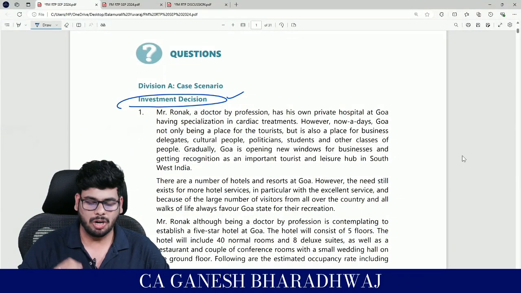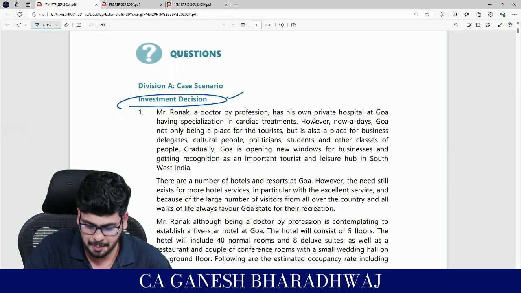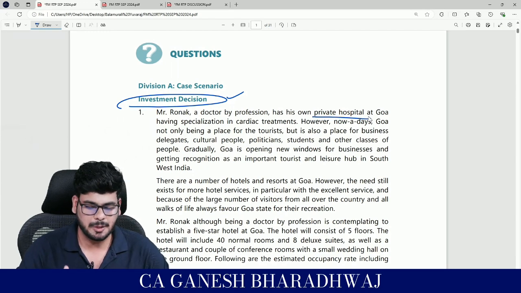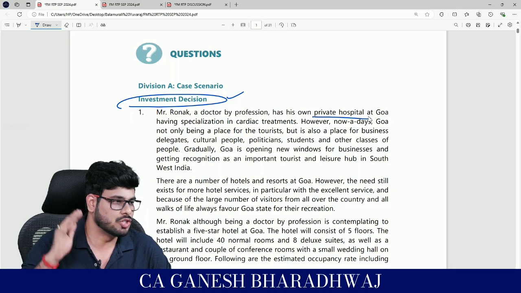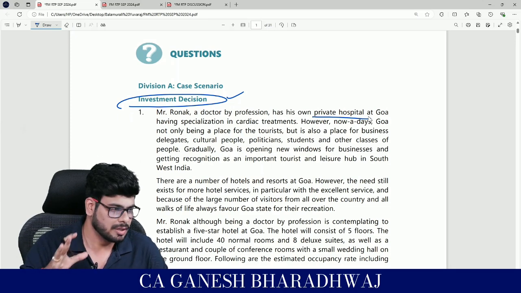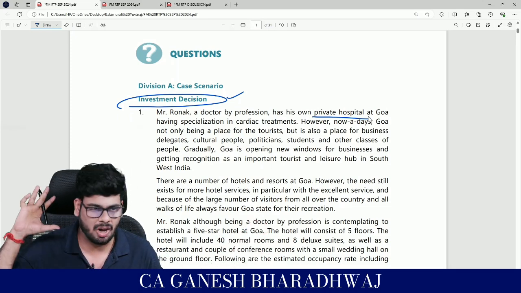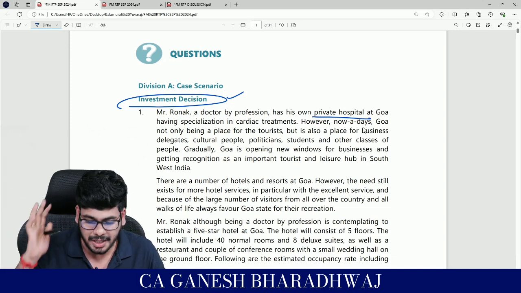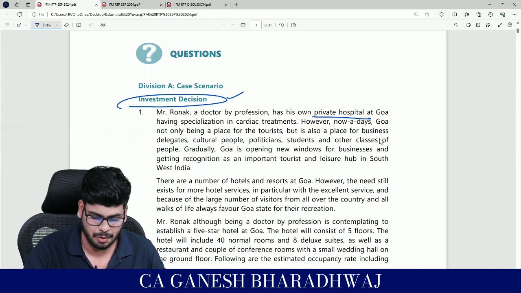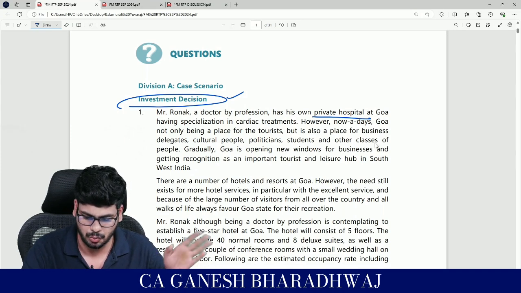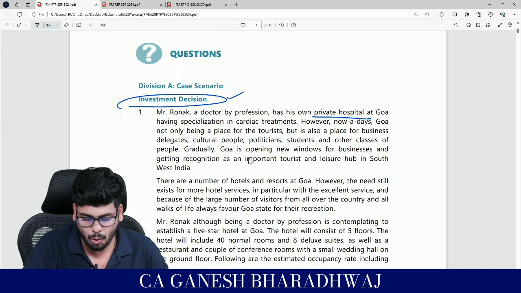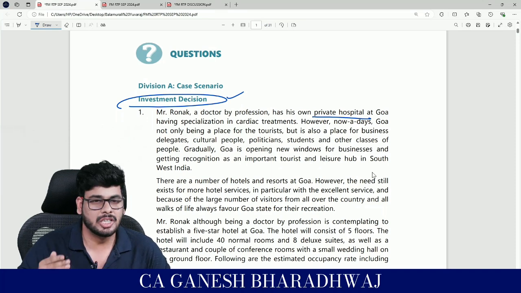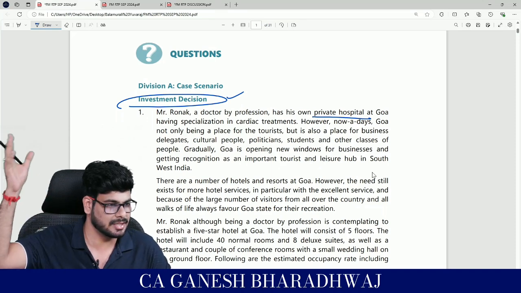So now, look at this. Mr. Ronak, a doctor by profession, has his own private hospital at Goa, having specialization in cardiac treatments. So basically, this is something to do with what? He's a doctor and there is a hospital that he is running. Clear with this? However, nowadays, Goa is not only a place for tourists, but also a place for business delegates, cultural people, politicians, students, and other classes of people. Gradually, Goa is opening new windows for businesses and getting recognition as an important tourist and leisure hub for Southwest India. So this is basically like how you guys write answers in your BCom exam.